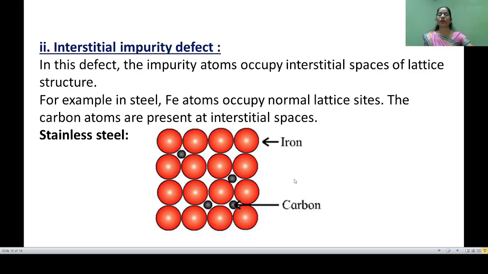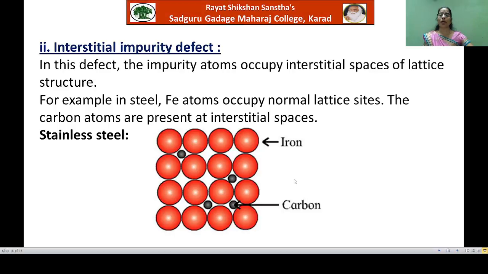Okay. Now see the second type of impurity defect, that is interstitial defect. In this defect, the impurity atoms occupy interstitial spaces of the lattice structures. You will see here the example of stainless steel. We know that stainless steel is made up of iron, that is, host atoms are iron, and in iron we are adding some impurities of carbon. Okay, so iron atoms occupy normal lattice sites, while the carbon atoms are present at the interstitial spaces.